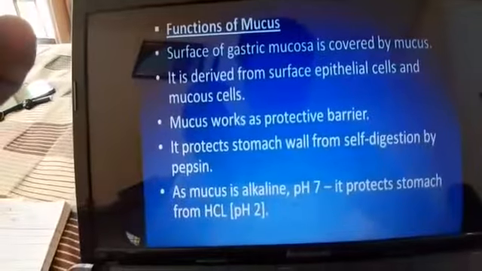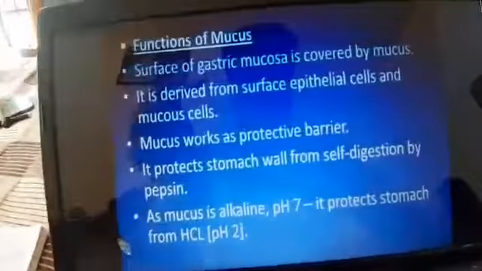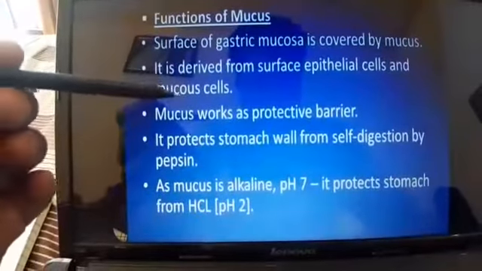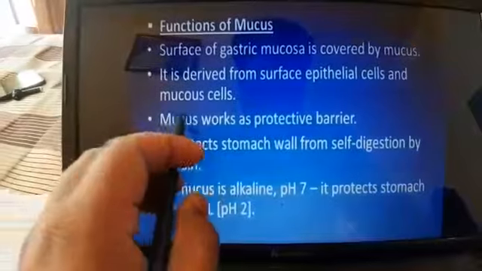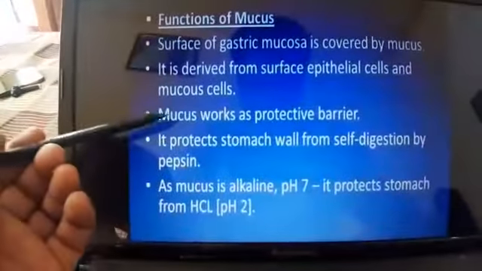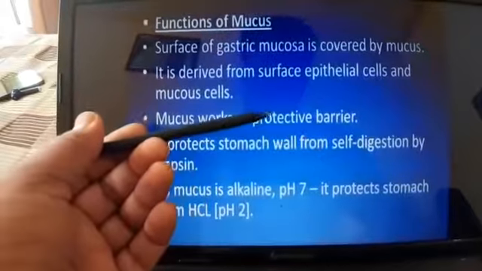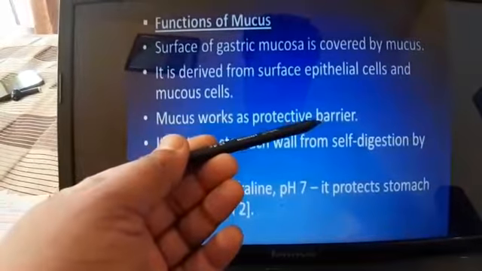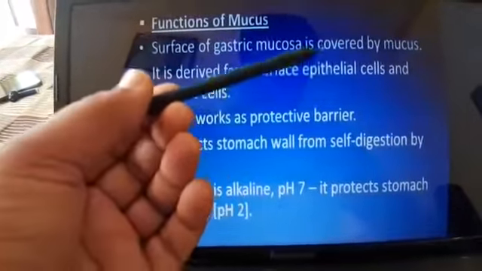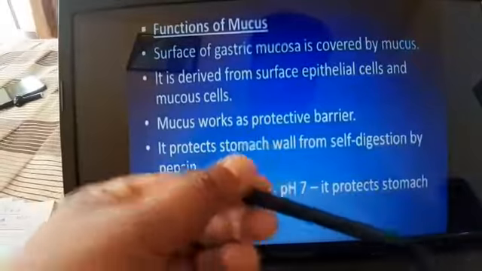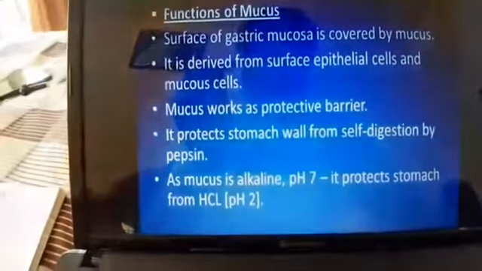Mucus has an important role. Listen, read it very carefully. Mucus works as a protective barrier. Means mucus behaves like a barrier between the inner wall of the stomach and HCl.